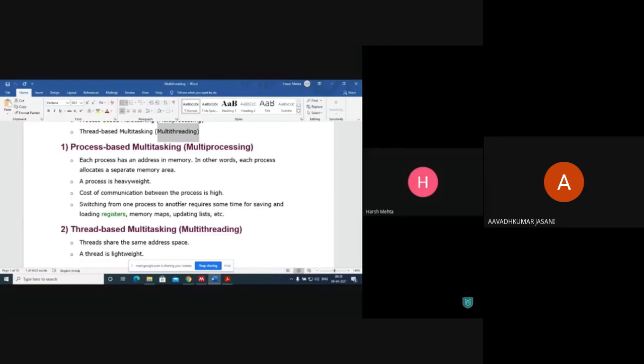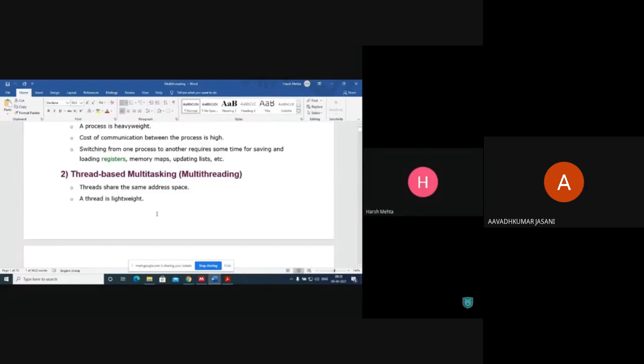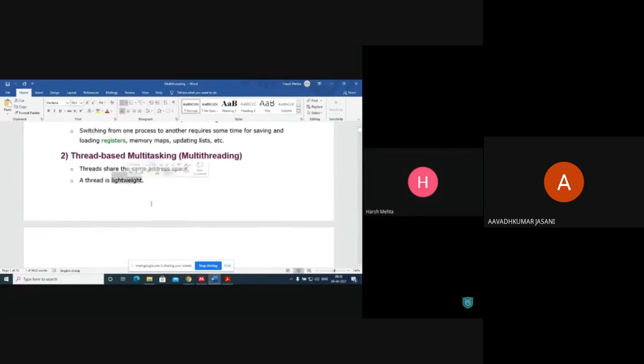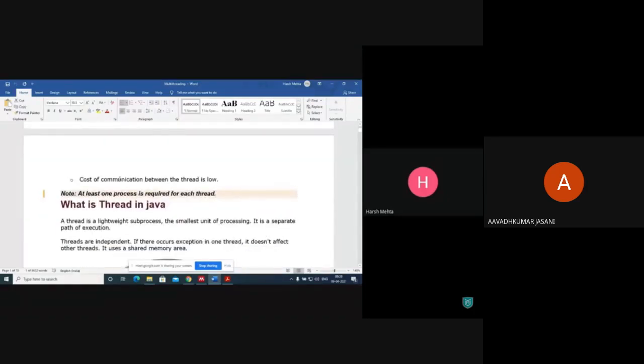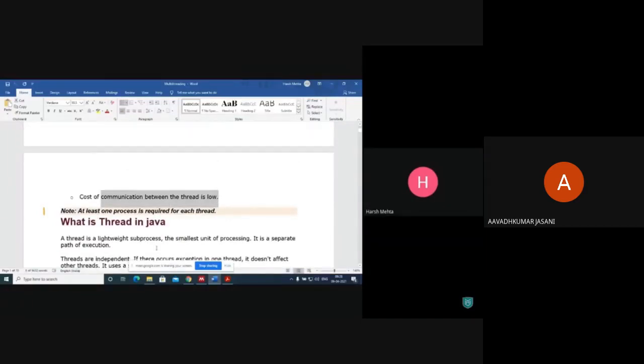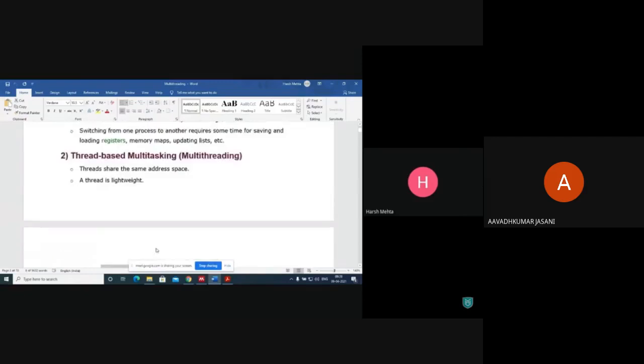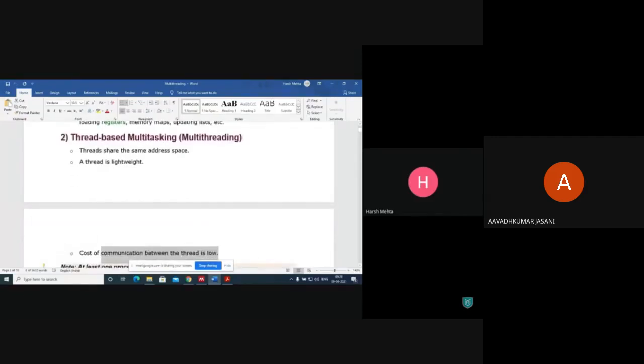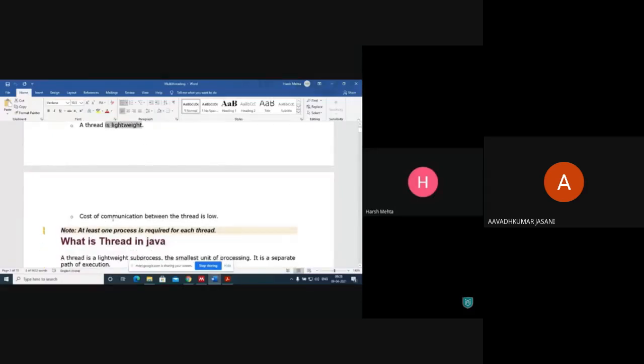Next one is thread-based multitasking. The threads share the same address space. A thread is lightweight. Cost of communication between threads is low. So what is the advantage of threads? They share the same address space. Threads are lightweight, and cost of communication between the threads is very low.